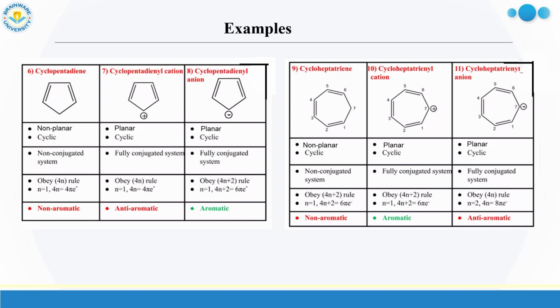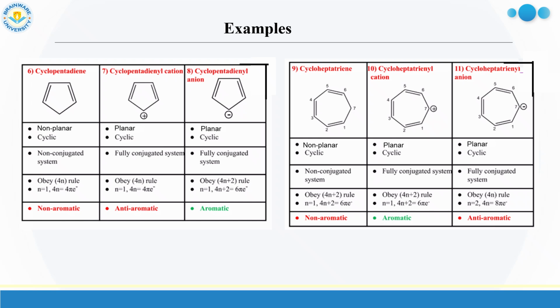So if we consider cyclopentadiene, cyclopentadienyl cation, and cyclopentadienyl anion, for cyclopentadiene, it is non-planar and cyclic, a non-conjugated system, and it obeys the 4n pi rule. So it is non-aromatic. For cyclopentadienyl cation, it is planar, cyclic, a fully conjugated system, and obeys the 4n pi rule. So it is anti-aromatic. But in case of cyclopentadienyl anion, it is planar, cyclic, a fully conjugated system, and here total 6 pi electron system. So it is aromatic.